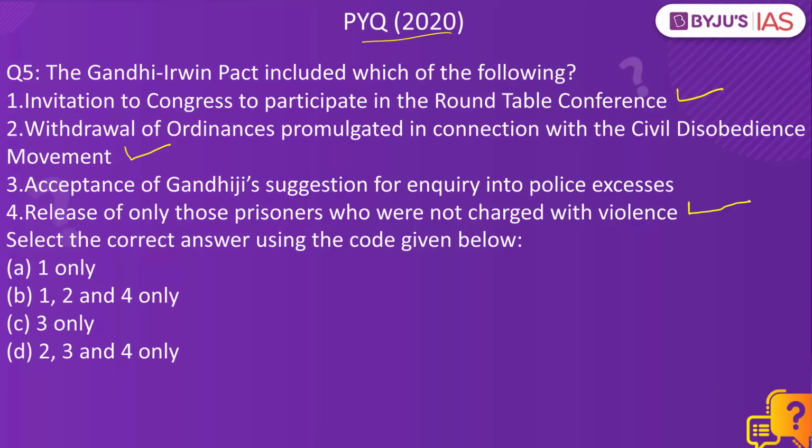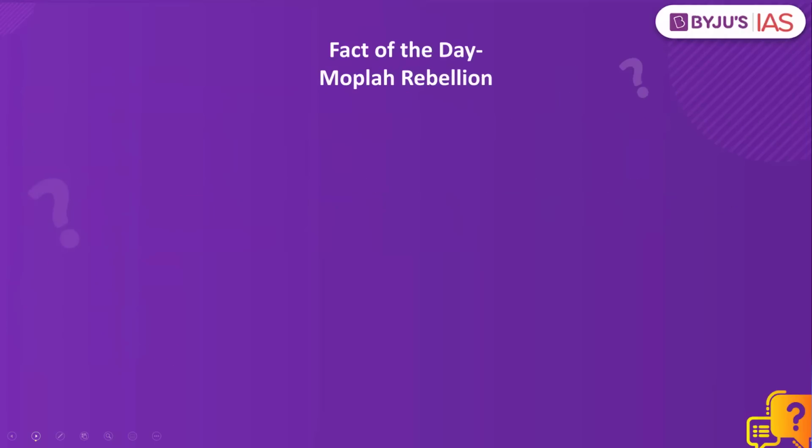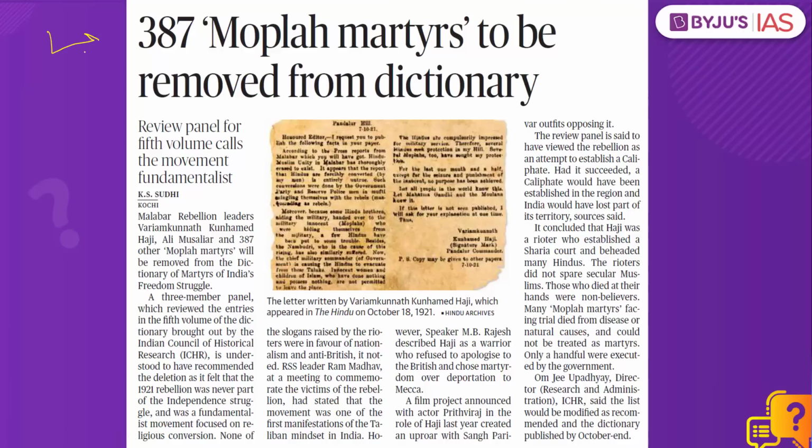But Mahatma Gandhi's suggestion that there should be an inquiry into the police excesses was not accepted. It was not part of this Gandhi-Irwin Pact. So 1, 2, 4, B is the right answer. Now let's look at the fact of the day, Moplah Rebellion. What is the context? 387 Moplah martyrs are to be removed from the dictionary. Which dictionary? The dictionary brought about by Indian Council of Historical Research. The Dictionary of the Martyrs of India's Freedom Struggle.